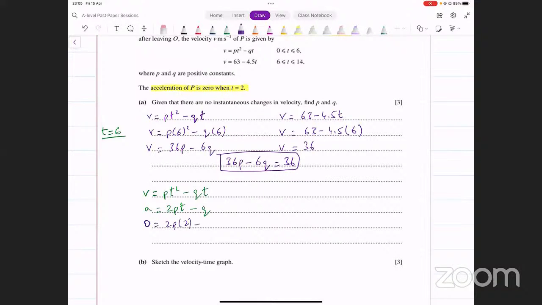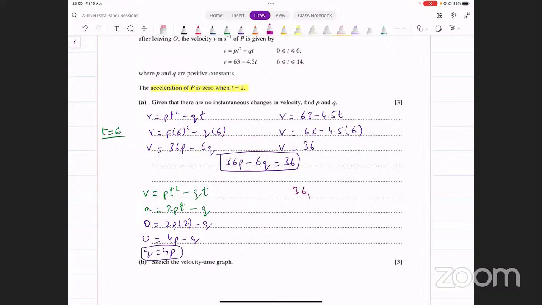2p into 2 minus q. You get another equation. That's 4p minus q equals 0. And these two equations are now going to give you the values of p and q. इनको simultaneously solve कर लें, you get the values of p and q. ठीक है? अब for इस equation से हम बेशक q निकाल लें. q equals 4p. You can go and input this in the other equation. ये जाके उसमें input कर दें.